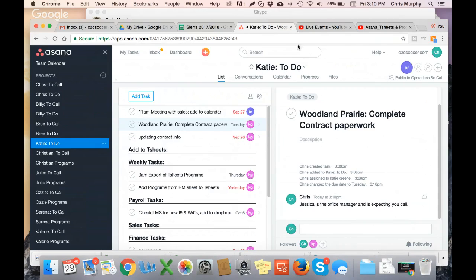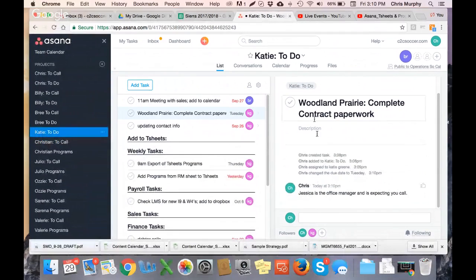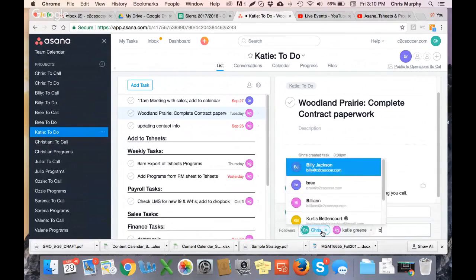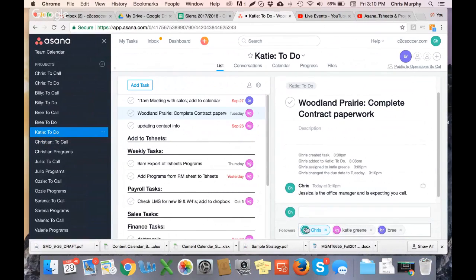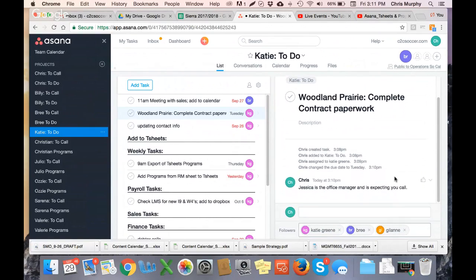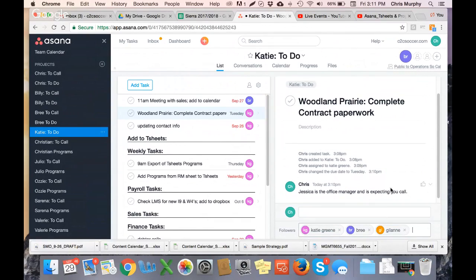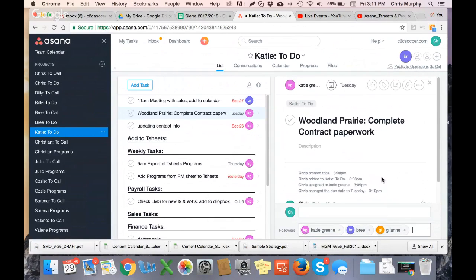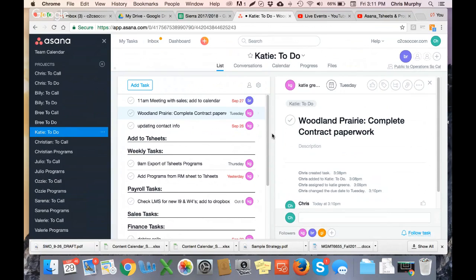Now, you will also need to create followers on this. The key follower here is Bree, so I'm going to have Bree as a follower here. And Jelan is the person setting this up. Unfortunately, I'm logged in as Chris at the moment, but Jelan, your name will automatically pop up here, though I'll put it in here for this purpose. So that's completed now, and Katie now knows that there's a program that's been set up in Program Summary, and she'll begin the process of getting the paperwork ready for this program. So that's the first Asana task you have to do.